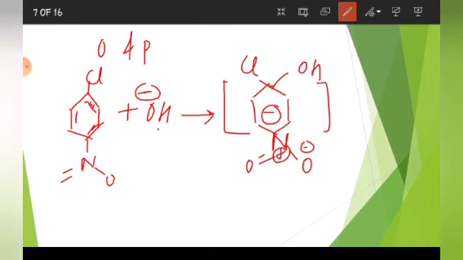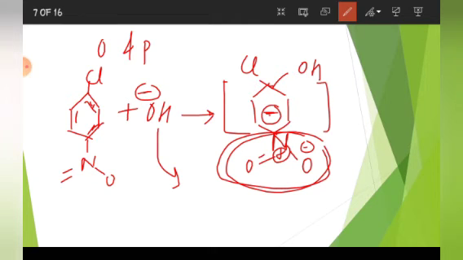This you will understand when you draw all the intermediate resonating structures, that this negative charge of the carbanion is stabilized when any of the groups are present at ortho and para positions. But in meta position, this NO2 will not be involved in the resonating structures, so it will not have any effect on the stability of the carbanion, right?